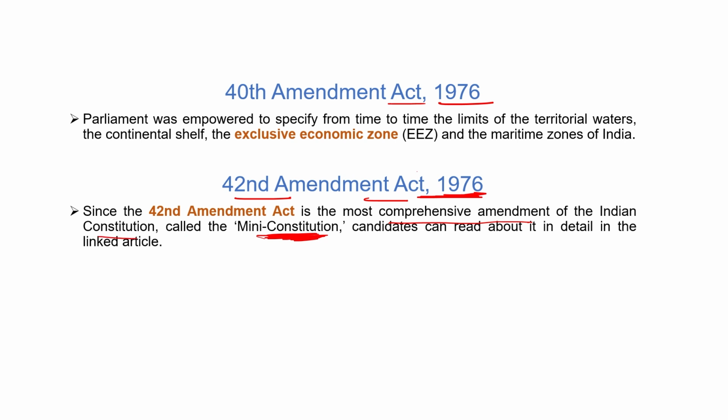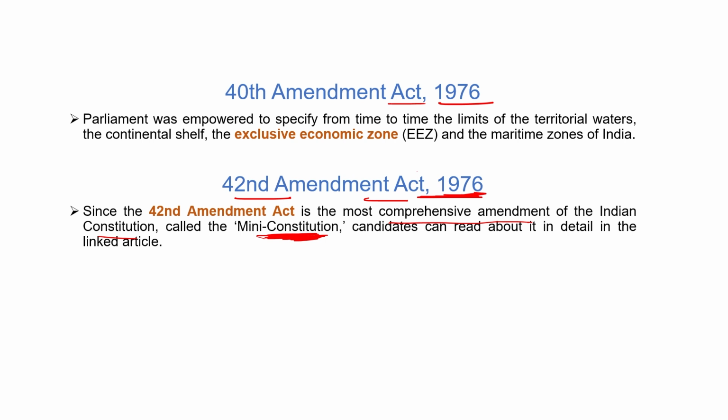What were the major changes done in the 42nd Amendment? First, some words were added in the preamble. The words unity and integrity were added, sovereignty was added, secular was added. 5 subjects from the state list were shifted to the concurrent list under Schedule 7: education, forest, weights and measurement, protection of wildlife animals, and administration of justice. These 5 topics were part of the state list and were shifted to the concurrent list.